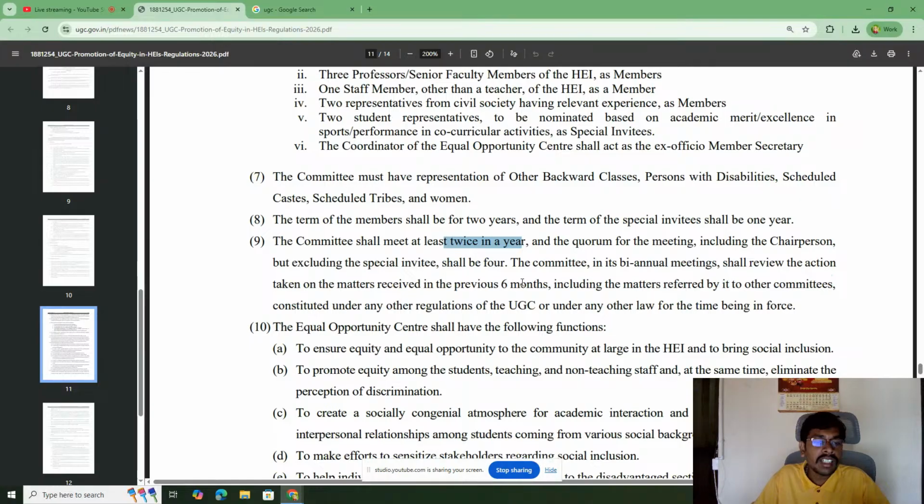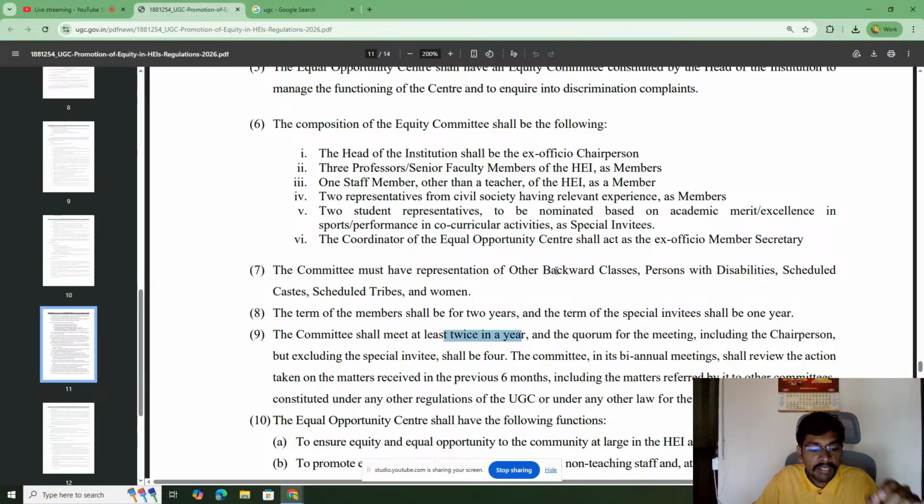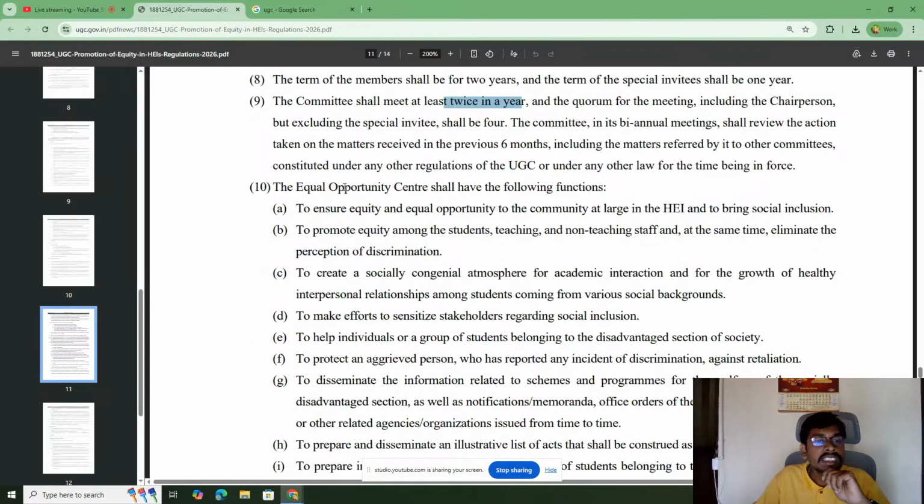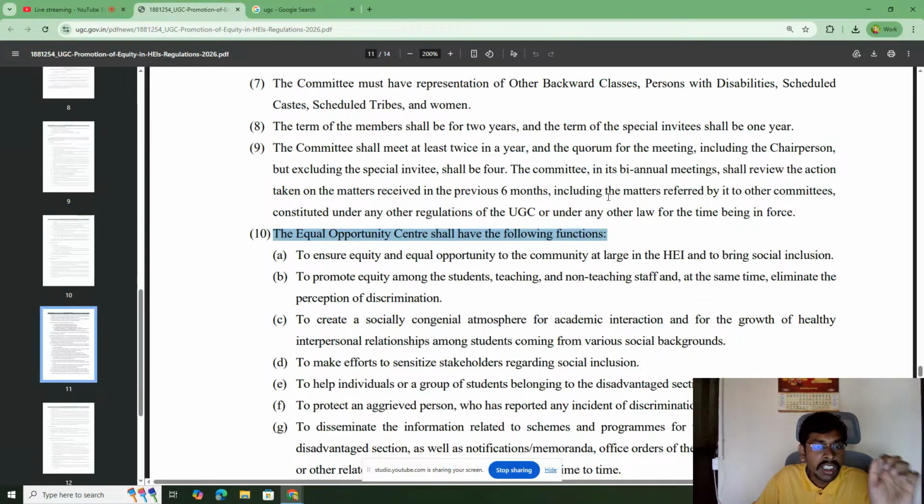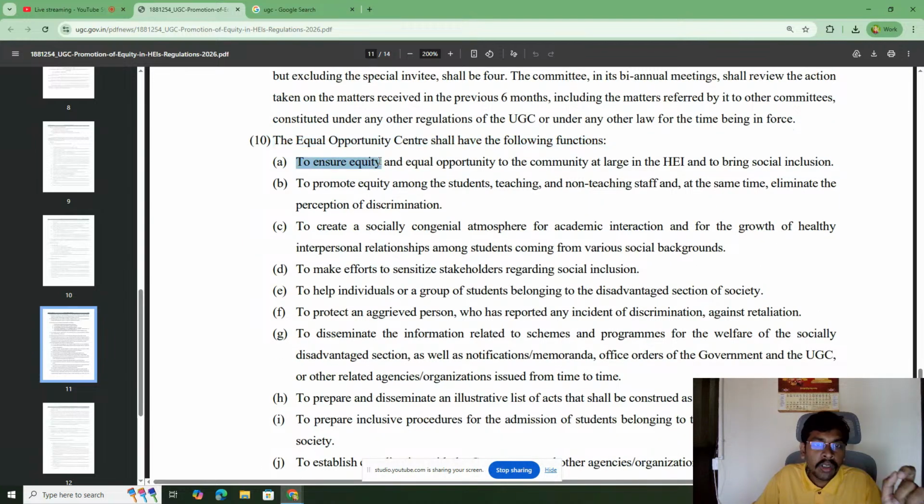This is one thing that UGC has mentioned, but it did not mention the general category, which led to massive criticism among students. There is another rule that UGC mentioned: the Equal Opportunity Center should have the following functions. So the committee that will be set up will have the following responsibilities. They should ensure equal opportunity to the community at large. The communities that UGC mentioned, OBC, SC, ST, women, and PWD categories, should have equal opportunity on the campus, and the colleges and universities must ensure social inclusion on the campus.